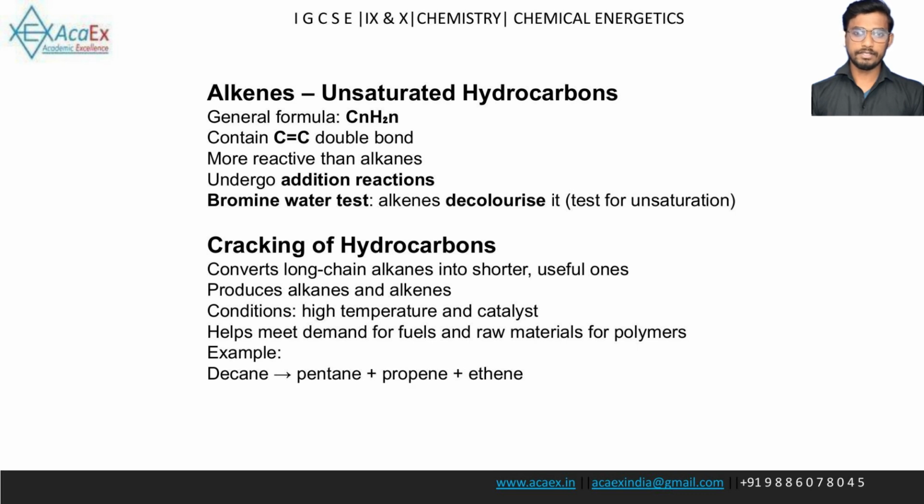Cracking of hydrocarbons. Cracking is the process of breaking down long-chain alkanes into shorter, more useful alkanes and alkenes. It requires a high temperature and a catalyst. This process is important for producing petrol and the alkene monomers needed to make polymers. For example, decane can be cracked to produce pentane, propene, and ethene.